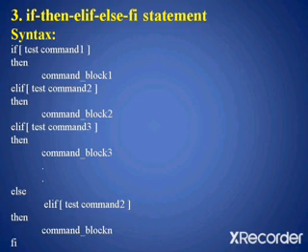Here the shell will always check the first if statement, that is test command 1, first. If the test command 1 exit status is 0, then command block 1 will be executed. If the test command 1 exit status is 1, then it will go to test command 2. Then the test command 2 exit status will be checked. If it is 0, it will execute command block 2. If it is 1, it will check the next test command 3. If test command 3 is 0, then it will execute command block 3. If it is 1, then it will move on to the next command, like that.